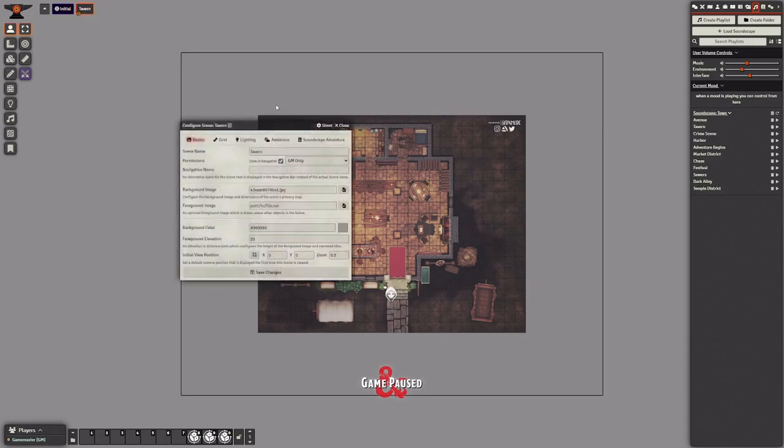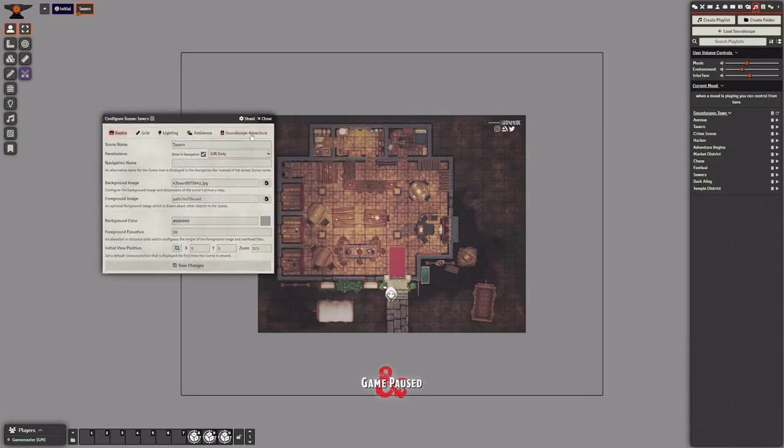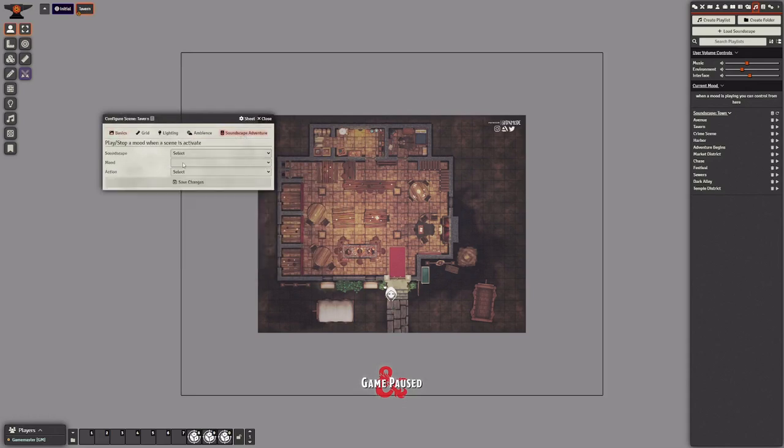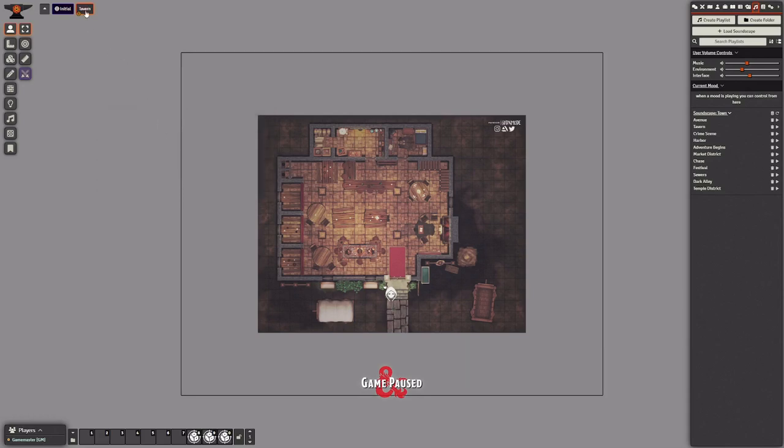We need to go to the configuration of the scene, go to the Soundscape Adventure tab. We select the soundscape. We select the mode. We select the action to play or to stop. And when we activate the scene, that mode will play or stop.